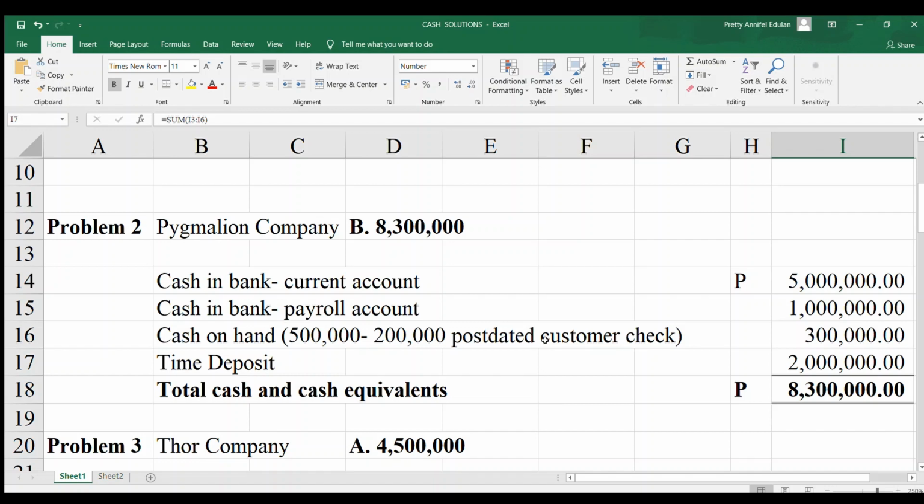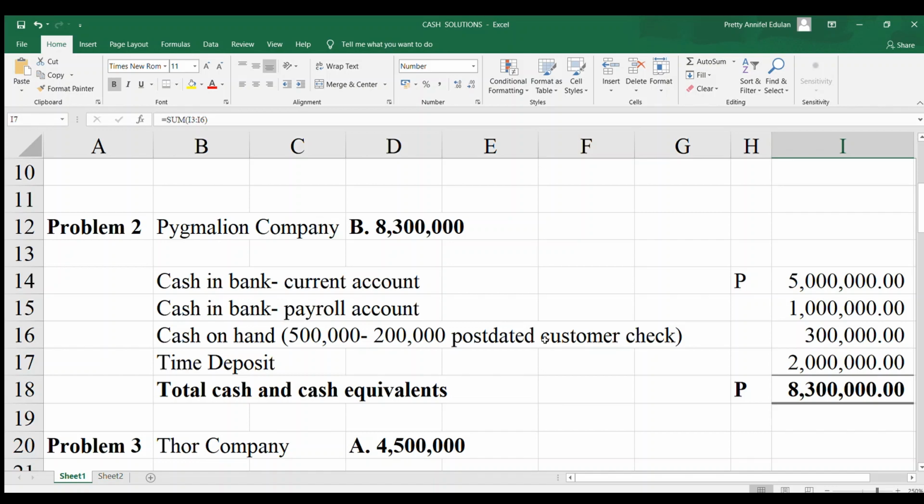Next is cash in bank restricted account for building construction expected to be disbursed in 2019. Take note that the cash and cash equivalent amounts would only include those that are unrestricted. Unrestricted meaning you did not allot it for any project or for any payments. So what is this? Cash in bank that is restricted for building construction will be classified as non-current investment because it is set aside for the acquisition of a non-current asset and it is not a payment for a current liability.